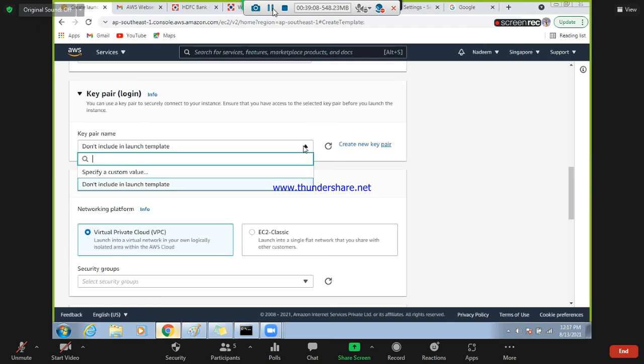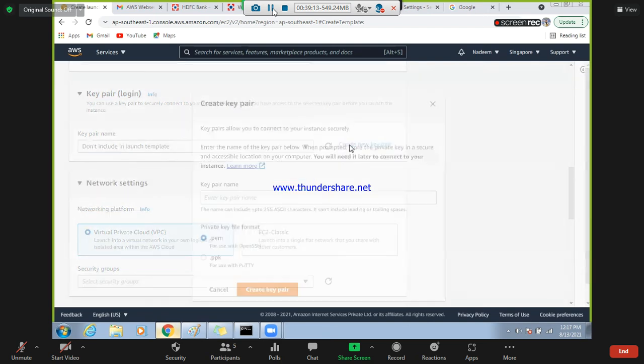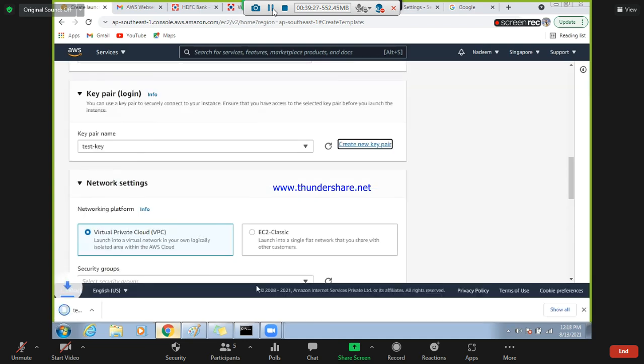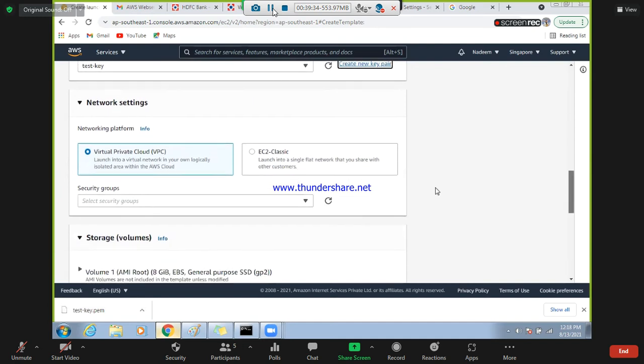It should show specify custom, don't include in launch template. The key pair is required while opening this, right? So let's say test. See, I downloaded this one also. That's fine, so this key will be there.